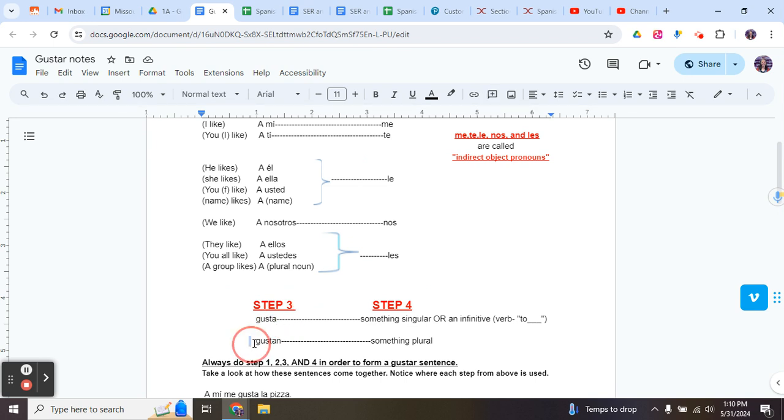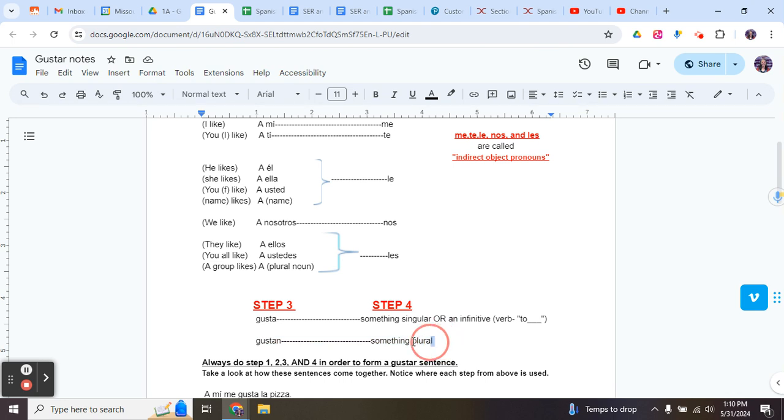If we were going to use gustan in step 3, that would mean that in step 4, we have something plural that someone likes. So maybe instead of el perro, the dog, maybe someone likes the dogs, plural, which would be los perros. So in this case, I could say, a mí me gustan los perros.